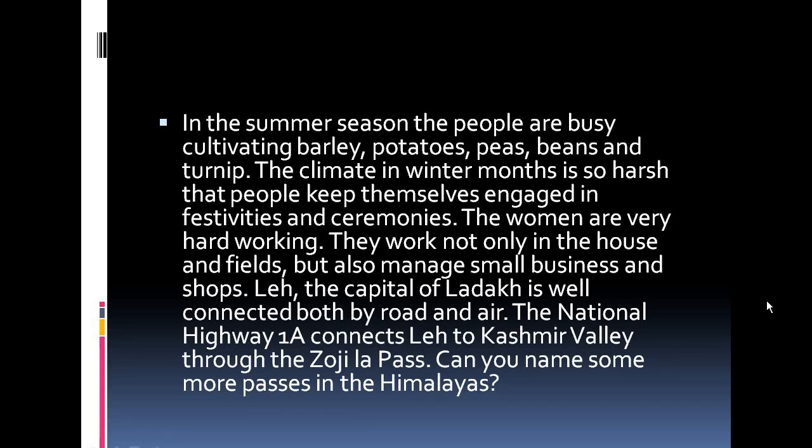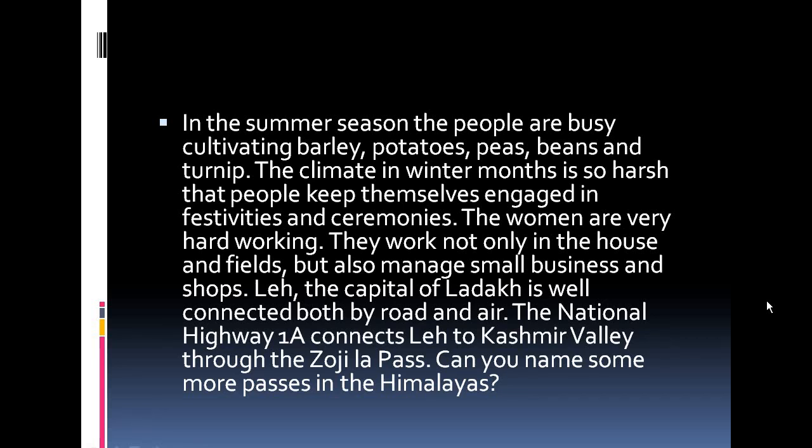Now Leh is basically the capital of Ladakh, which is well connected both by road and by air. If you are traveling to Ladakh by air, there is an airport in Leh, you come there, and then you can go by road.